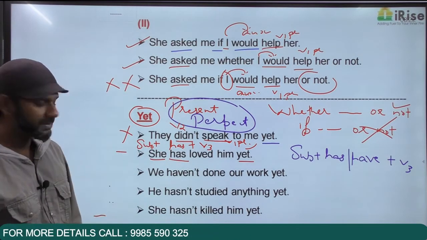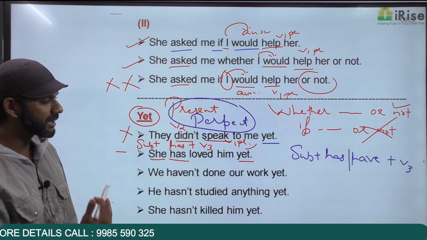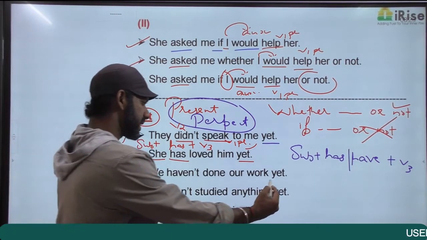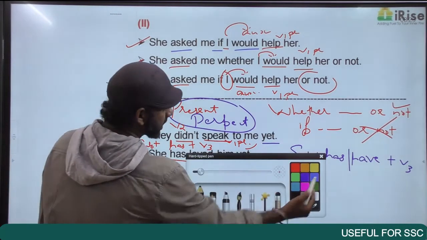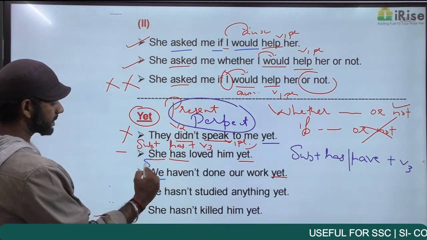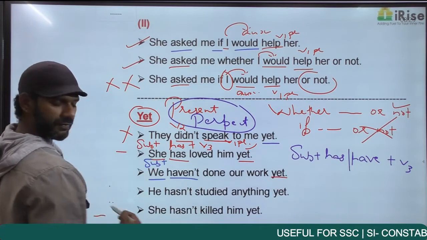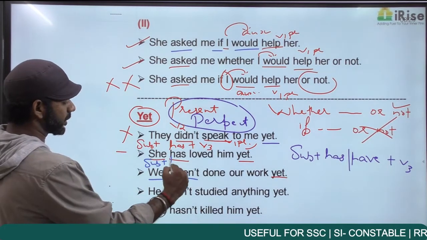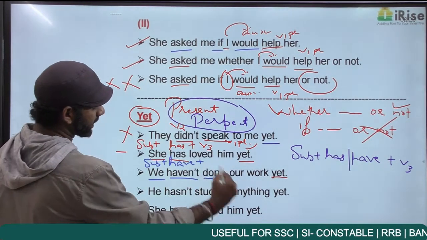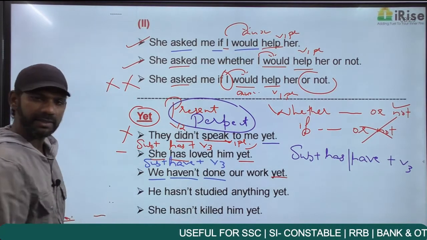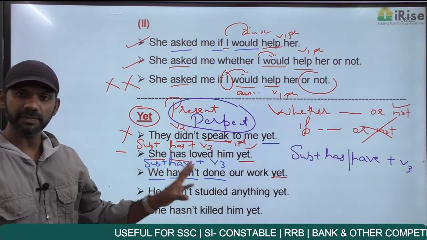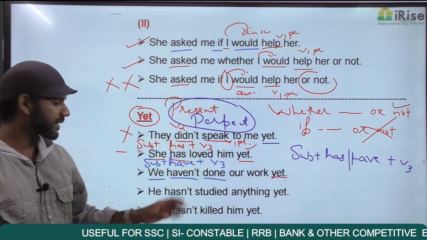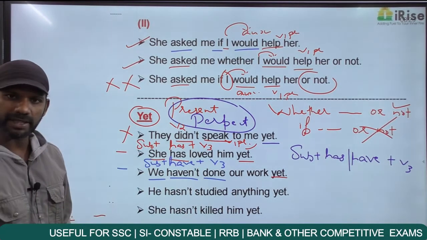Come to the next one. We haven't done our work yet. We haven't done our work. The subject here is we plus have; instead of have, it is haven't. That's the only difference. Have plus done is V3. Do, did, done. Subject plus have plus V3 is present perfect. Yet appears in present perfect. Leave it there. I'll come back to it.